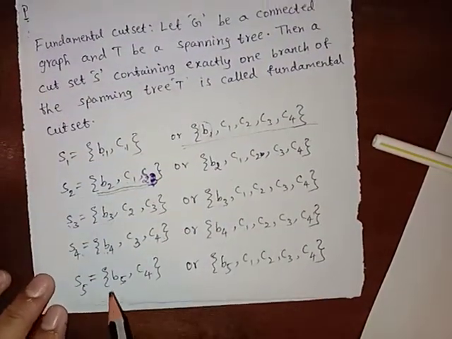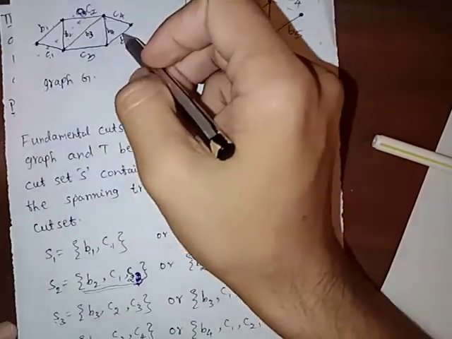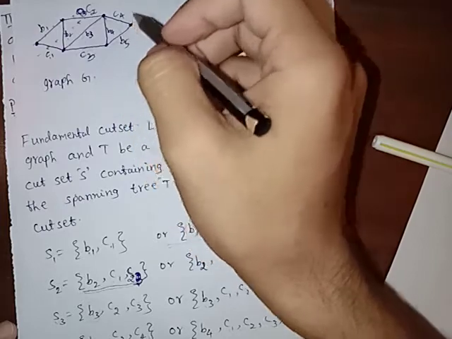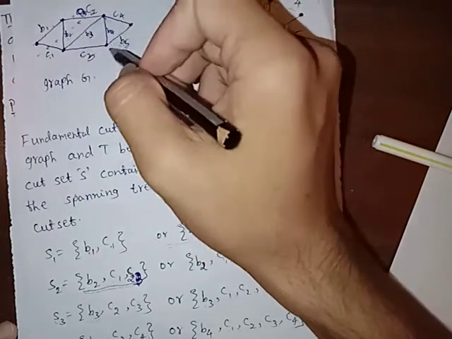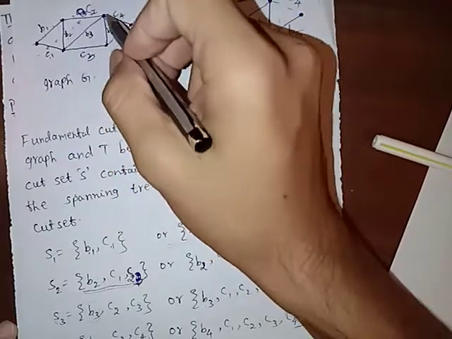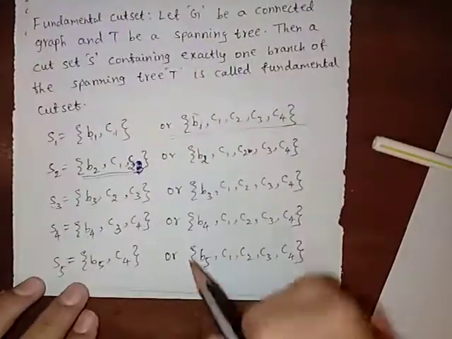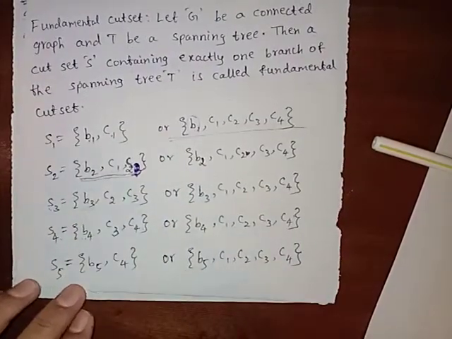Similarly S5 is with respect to branch B5. If we remove this one and C4, this point becomes isolated and the whole graph becomes disconnected. Similarly we can write in this type also.